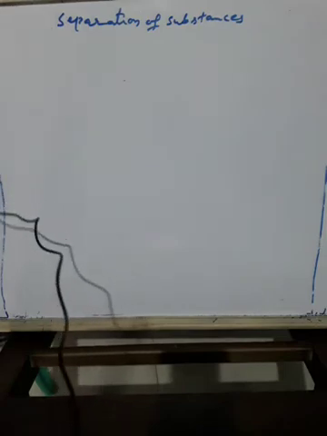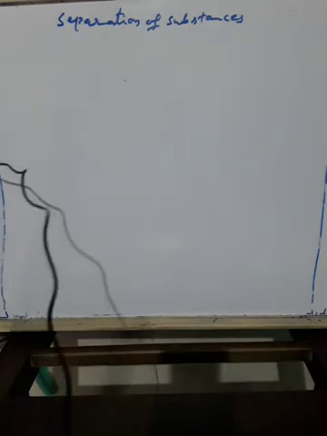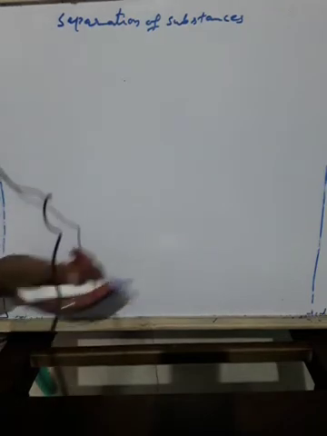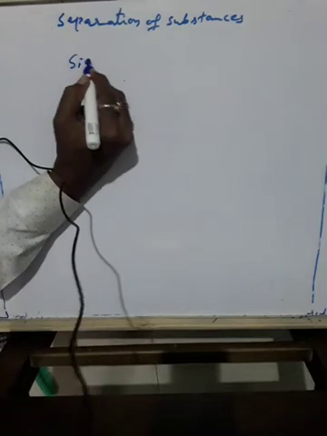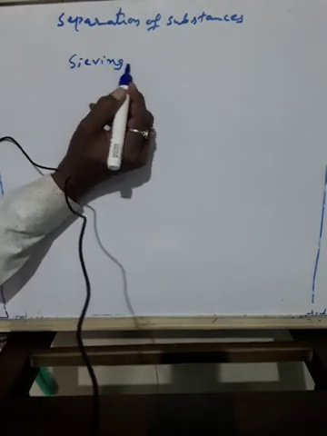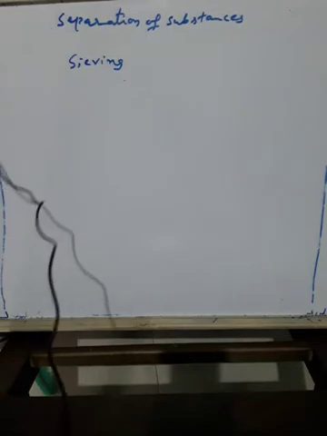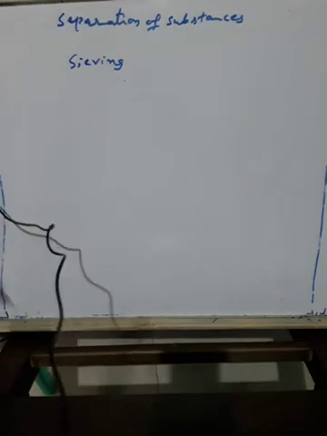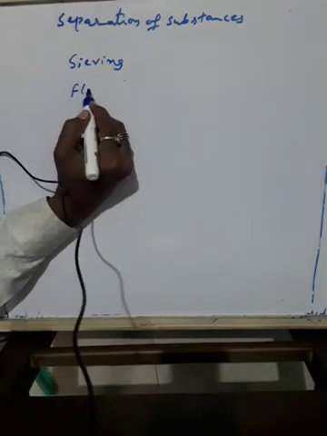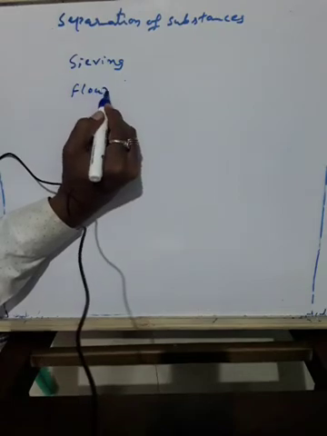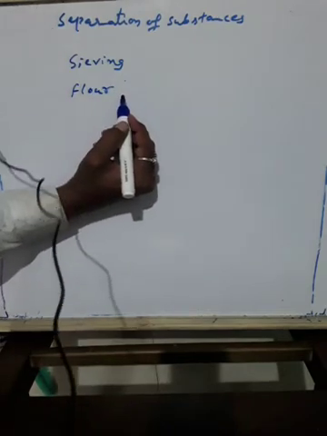Okay. And there is one more method which you usually do in your home, called sieving. Sometimes we prepare a dish with flour, atta or hittu.